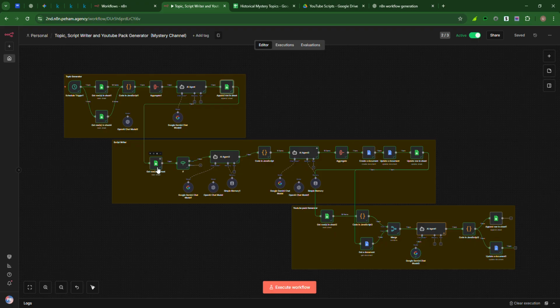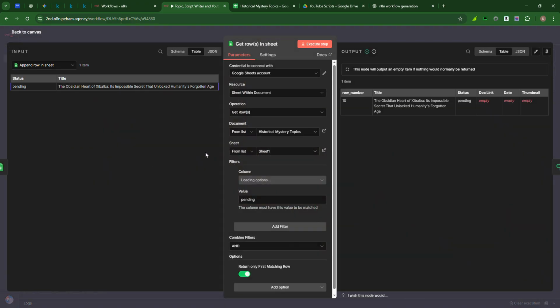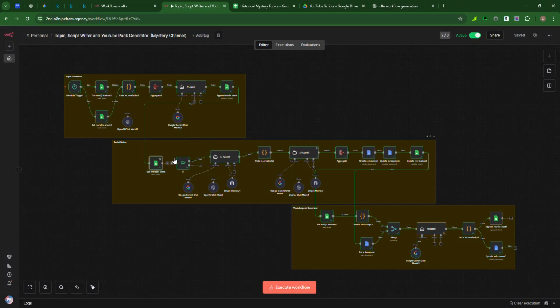Whenever we get rows, we check that the value should be pending, and if it is pending then we fetch that row. And if we received any topic, using the if node, if that's true, we'll be feeding it to the agent.